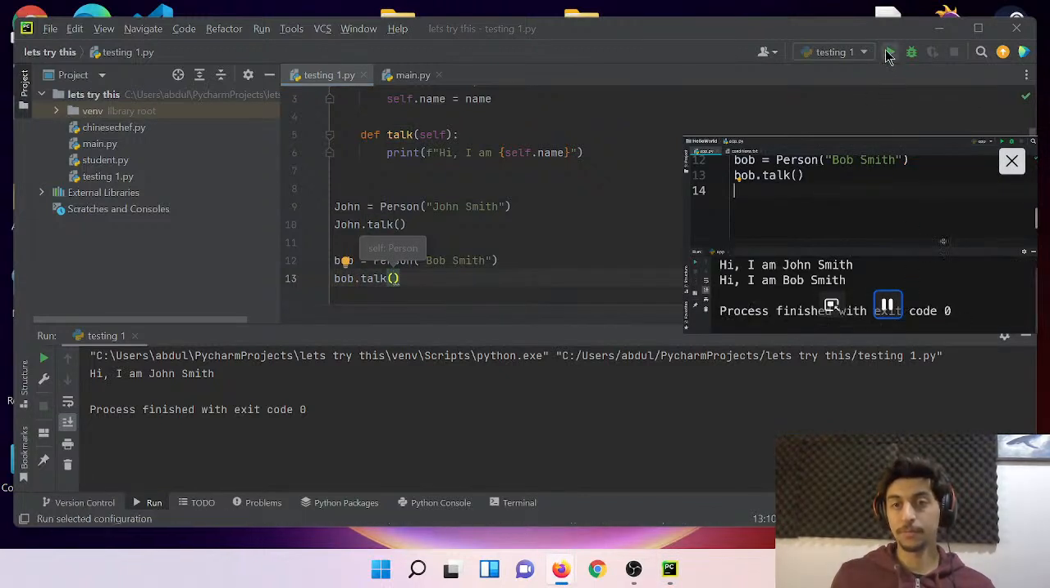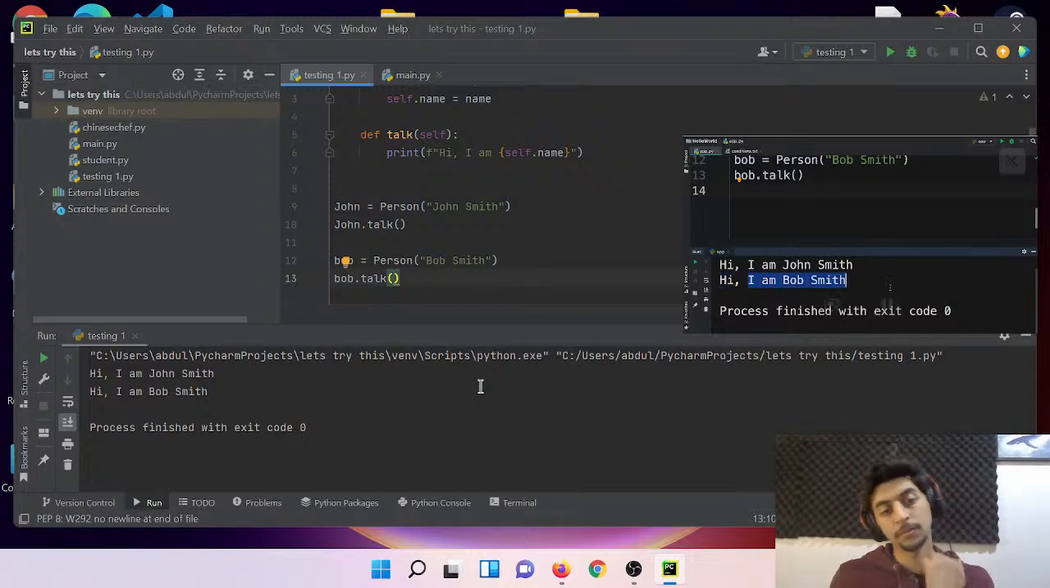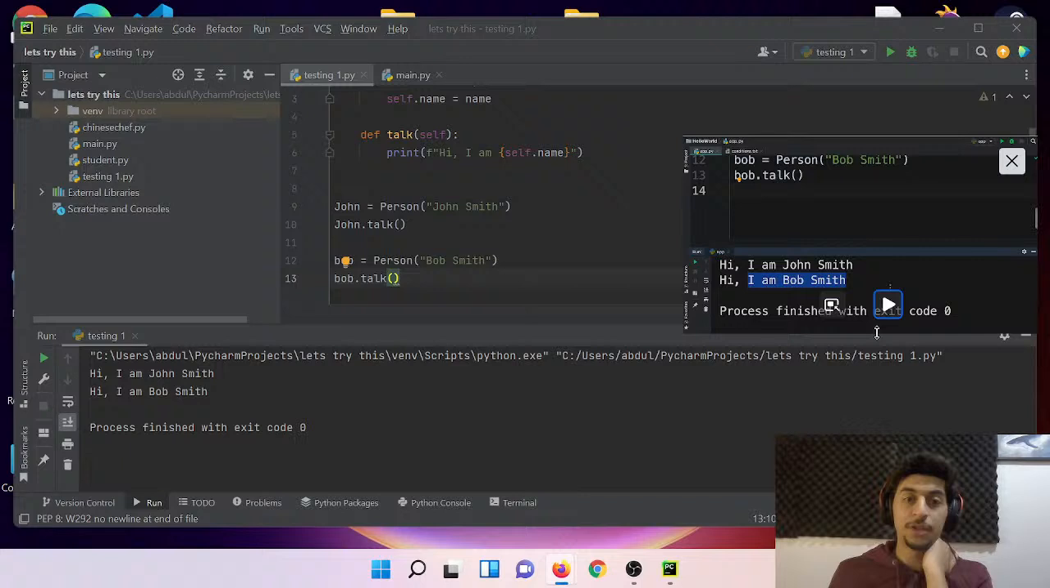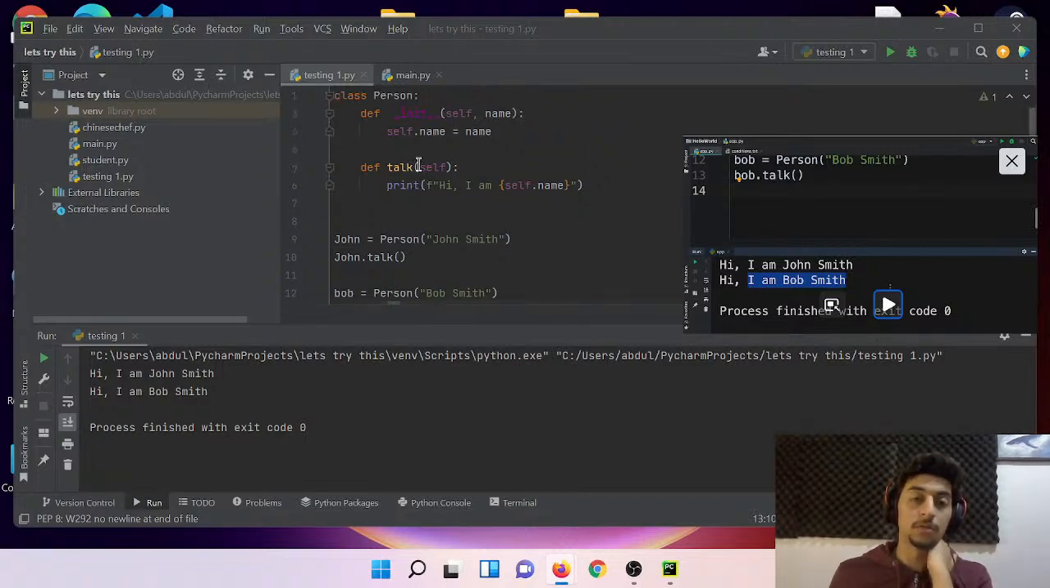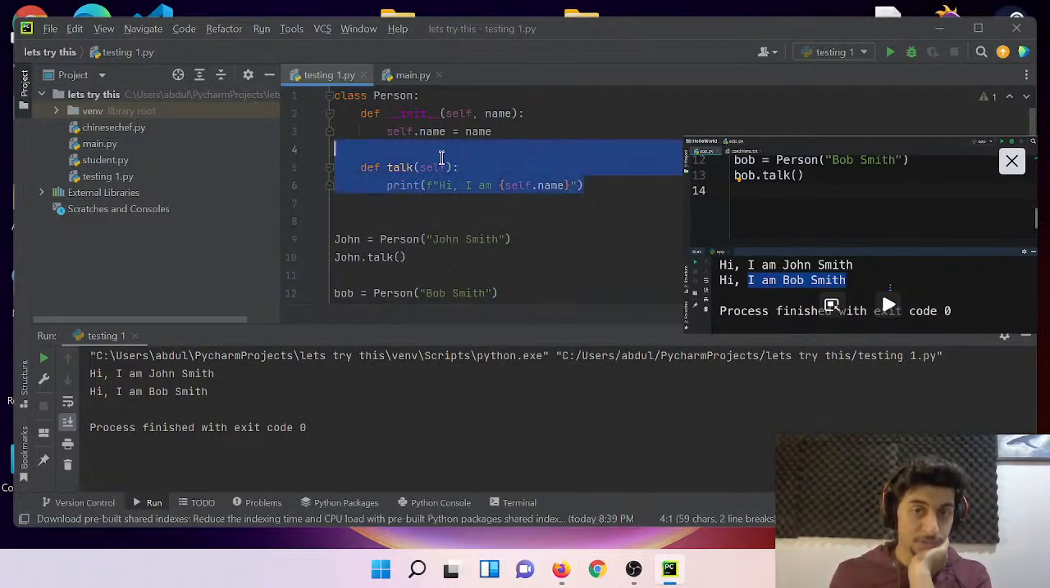Alright, we get a different message. "Hi, I'm Bob Smith." So each object is a different instance of a person class. But you didn't. Oh. Where is the print?